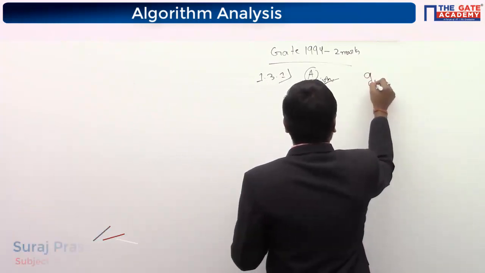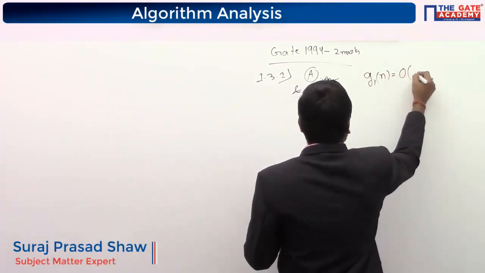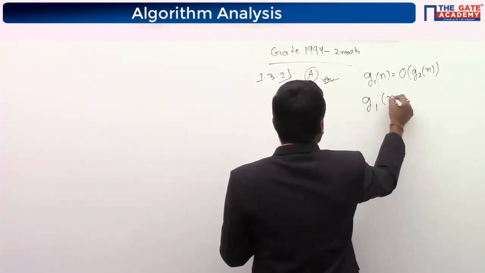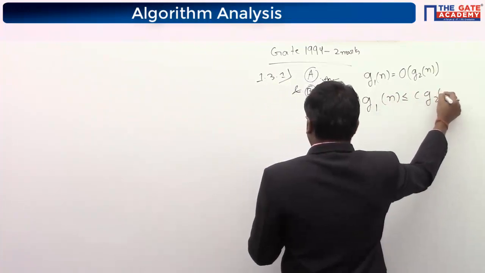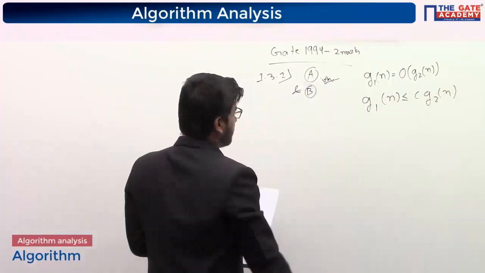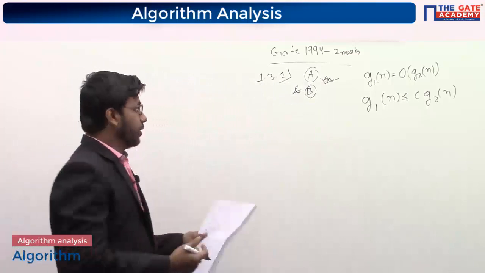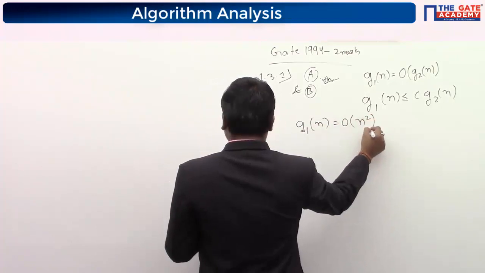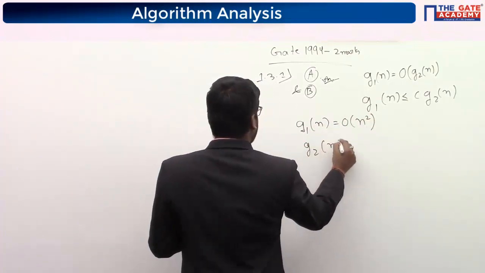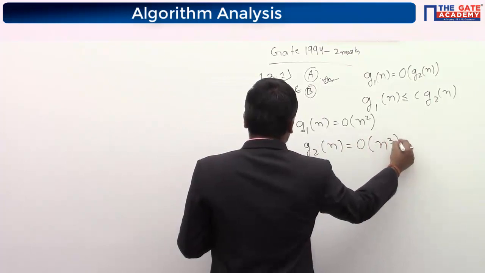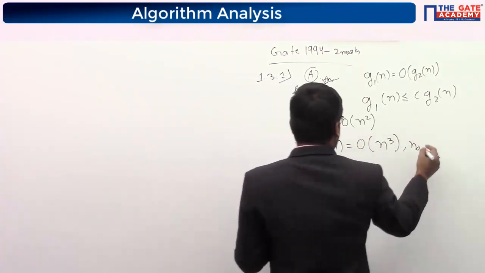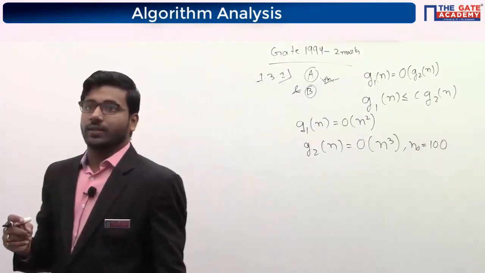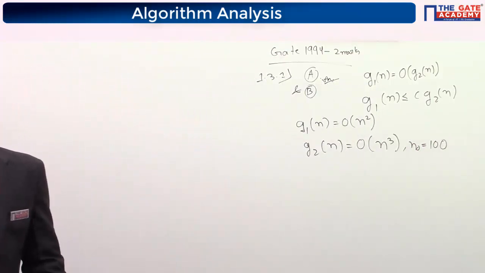G1 is, if you see, G1 is big O of G2n, and G1 is smaller than or equal to C G2n. And if you see separately G1 and G2, G1 is big O of n square and G2n is big O of n cube. Here n naught is 100. Now see, so A and B both are correct.